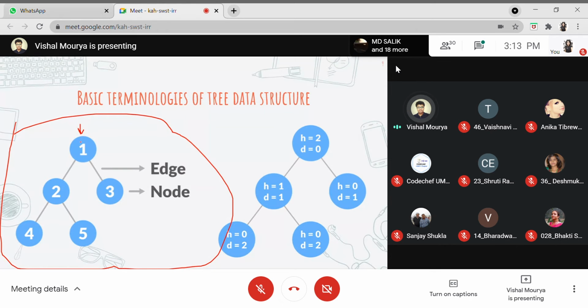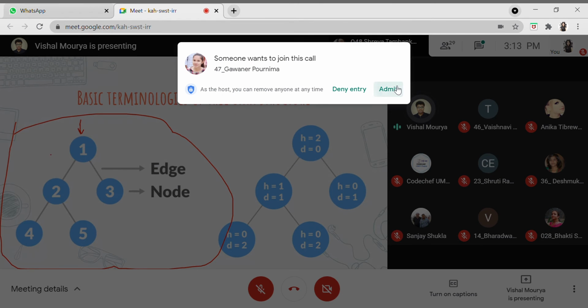In every tree we have a root node. The root node is basically the identification of any tree. Whenever you are given a problem to solve, the first and most important thing you'll require is the pointer. In C and C++, we generally say pointer, but in other languages, we also term it as a reference. So you'll be given this pointer or reference to the root node, and then you'll be asked to solve the problems based on that. So this is the root node which is defined for this tree.